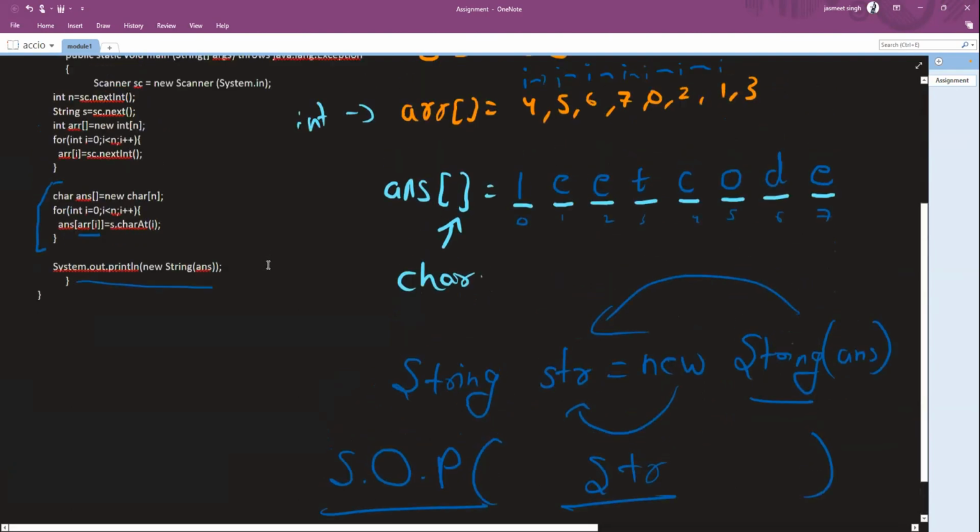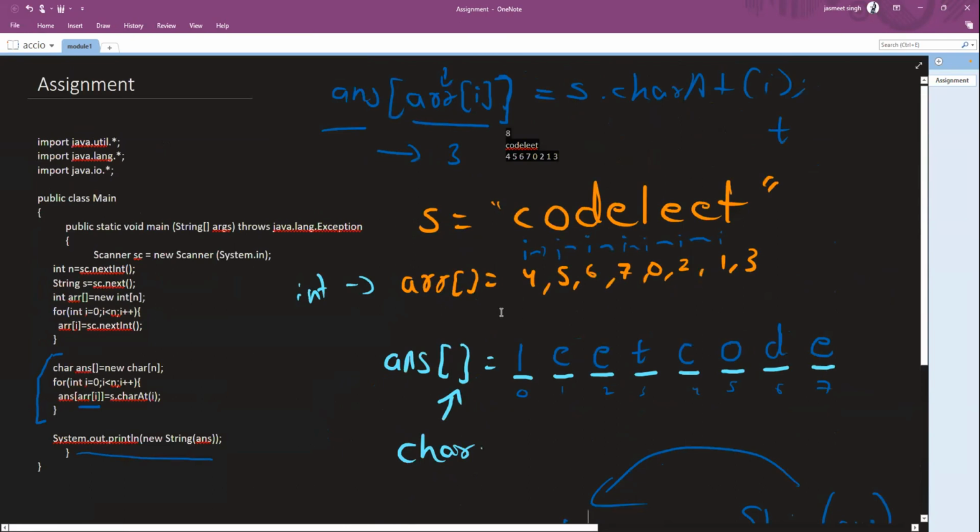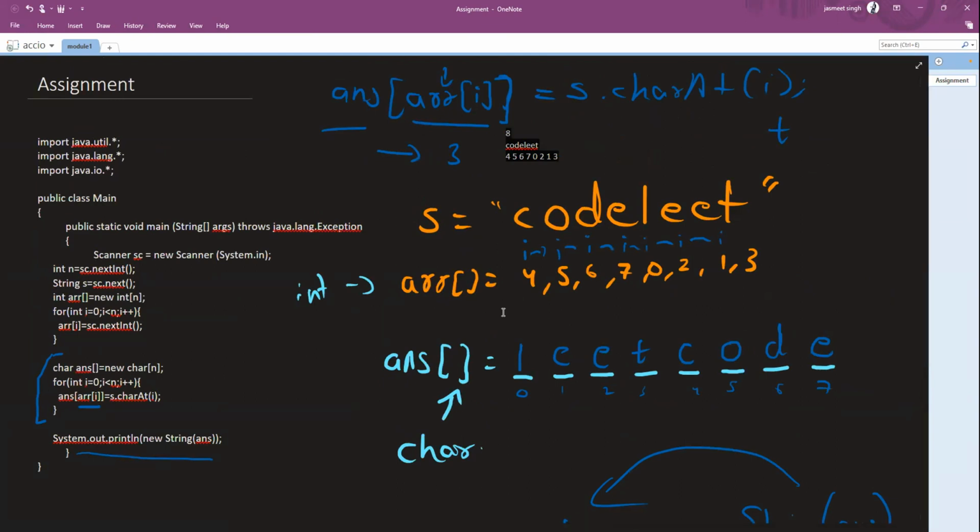Any doubts now in this code or the approach we did? Any doubts now? Anybody? Yeah, Kunal, you were saying?